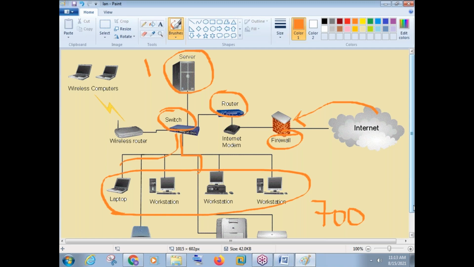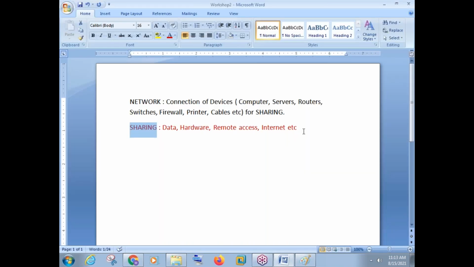Now just imagine a different scenario. 700 computers are there. Suppose for 700 computers, you should take 700 internet connections. See, it will be too much. We need to spend too much money there, right? So for that reason, you know, computer network is designed, and computer network has the options of sharing. Again, sharing data, hardware, and all these things. Now, I hope you understood what is a computer network and what it does. The main purpose is sharing.